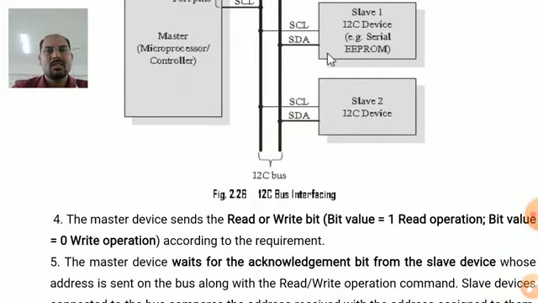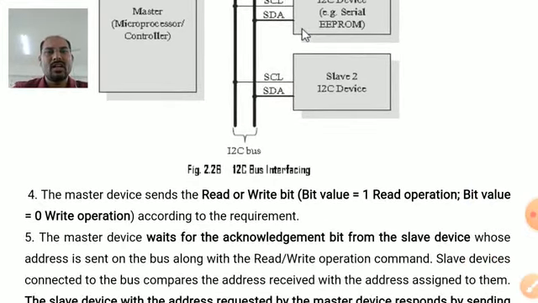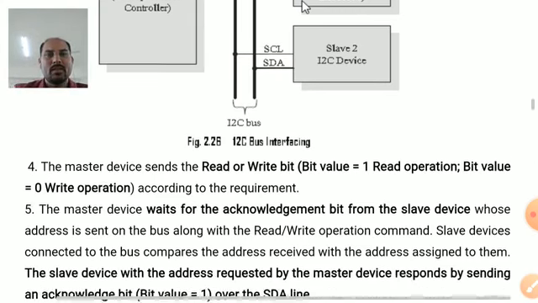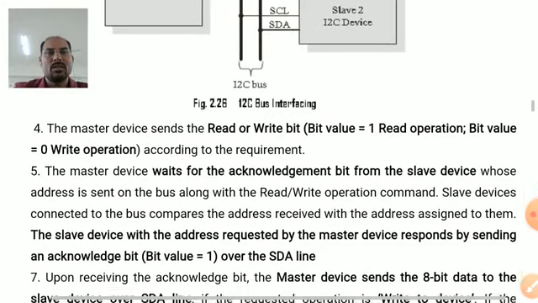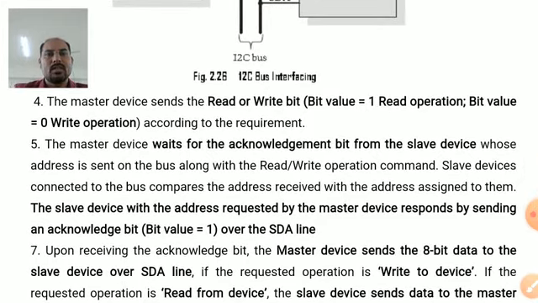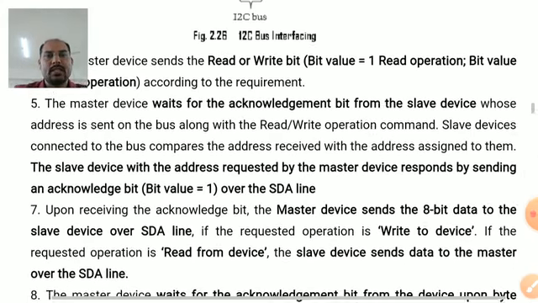The master device sends a read or write bit to the slave, where if bit value is equal to 1, it indicates the read operation. If the bit value is equal to 0, it indicates the write operation. Master waits for the acknowledgement from the slave device. The slave device with the address requested by the master device responds by sending an acknowledge bit, that is bit value 1, over the SDA line.